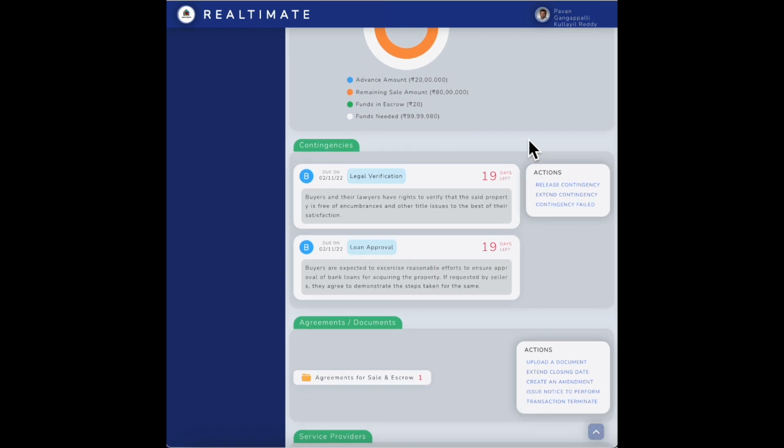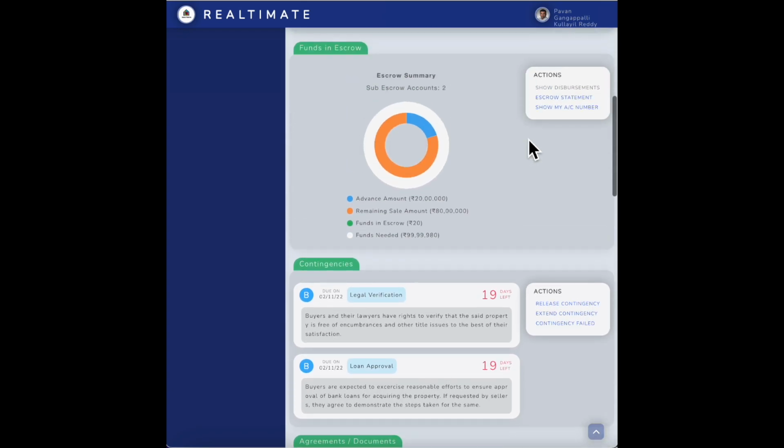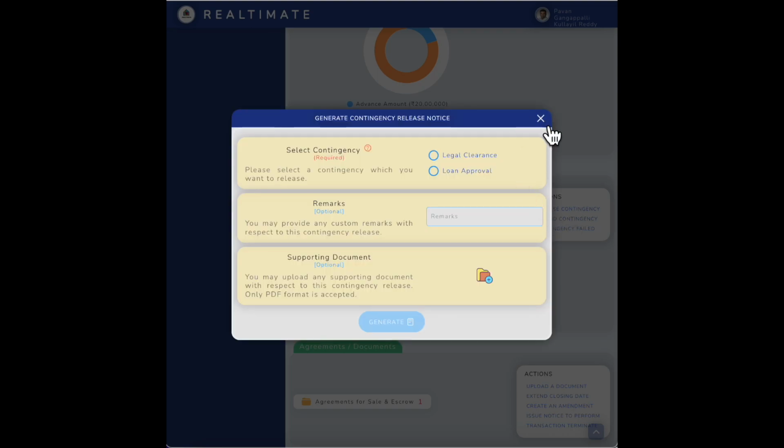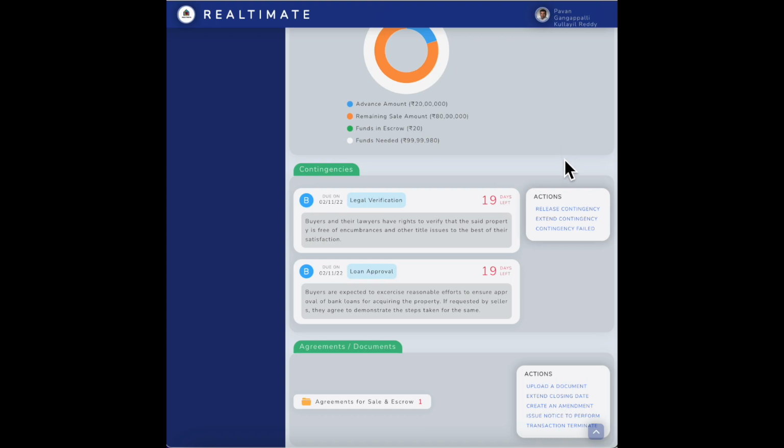Now, there are a few options that the buyer can leverage, right? So he can come back and say, okay, I have heard from a lawyer and everything checks out, so legal verification contingency is clear. Or he could even come back and say, I've heard from my bank and my loan has been approved, the loan contingency is clear. Okay, so he would go ahead and click on the release contingency here. But I'll get to that just in a moment because we are going to release the contingency. But there are other things that he can do.